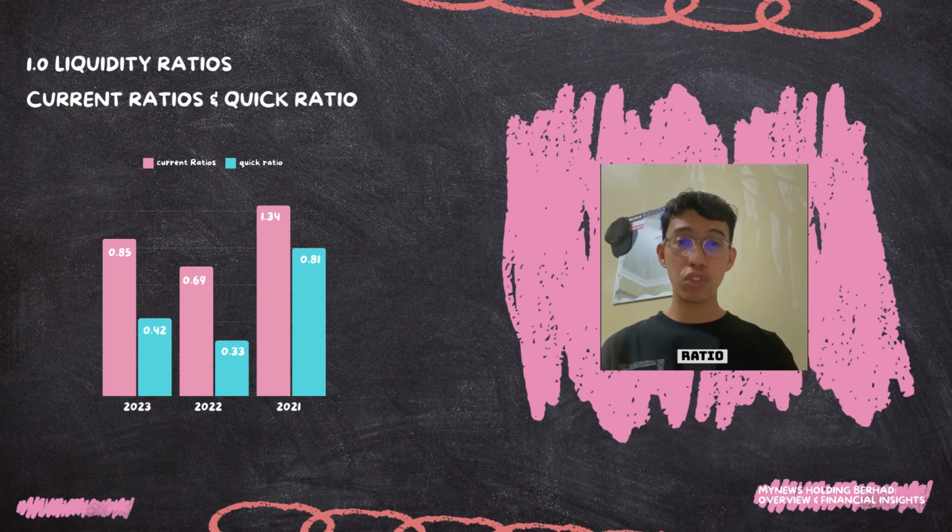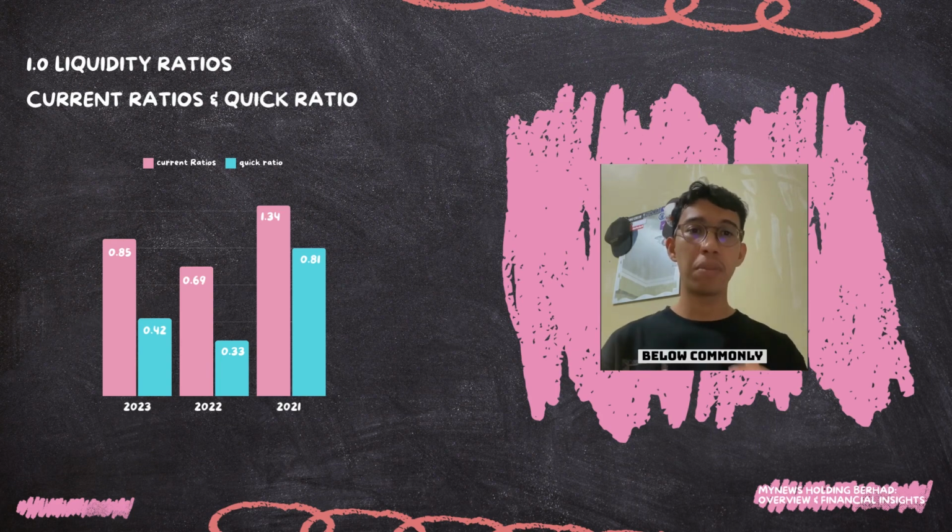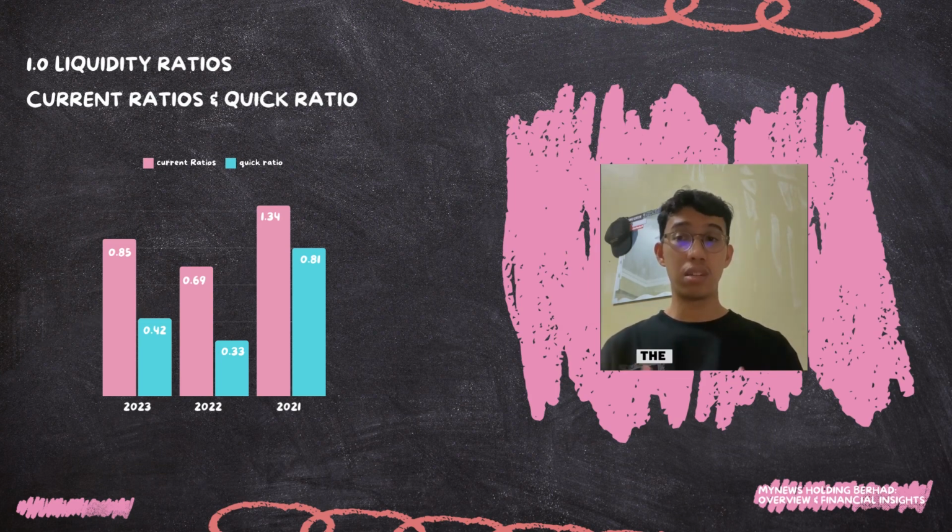Next is the below-ideal benchmark. The current ratio of 0.85 in 2023 is below the commonly accepted benchmark of 1.0 to 2.0, suggesting that liquidity is potentially challenged. Lastly, the low current ratio in 2023 indicates that the company may face difficulty in meeting its short-term obligations without external financing or asset liquidation.